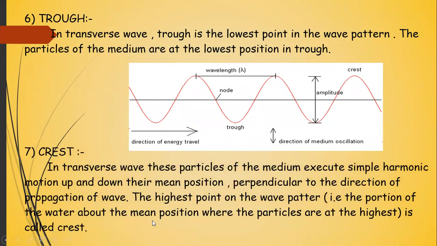Now what is crest? In a transverse wave, the particles of the medium execute simple harmonic motion up and down about their mean position, perpendicular to the direction of propagation of the wave. The highest point on the wave pattern is the crest. The portion of the wave above the mean position where the particles are at their highest is called crest. So these are the crest points and these are your trough, the valley points.